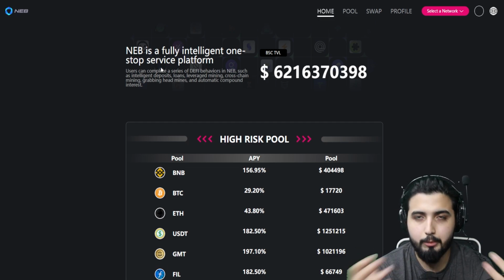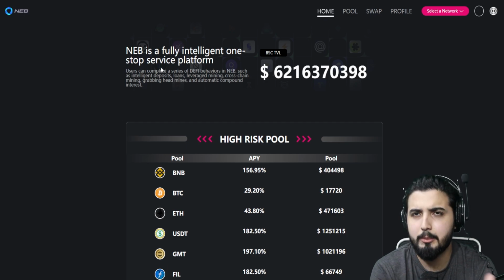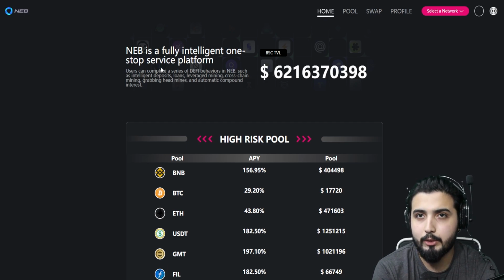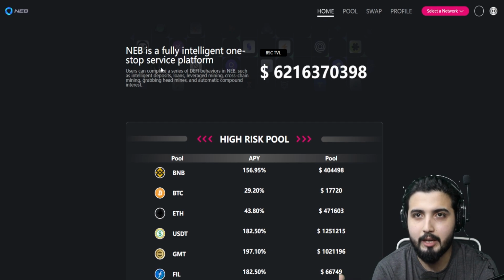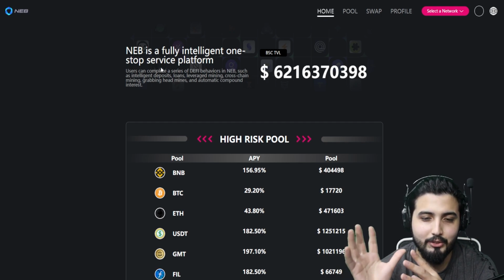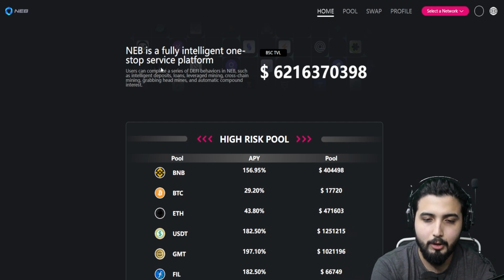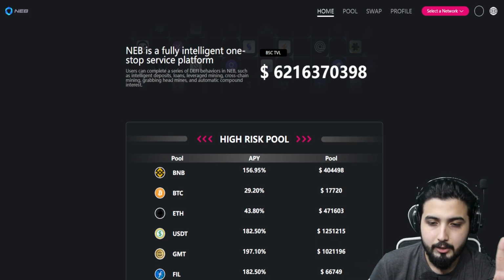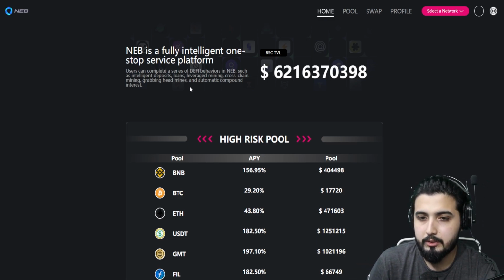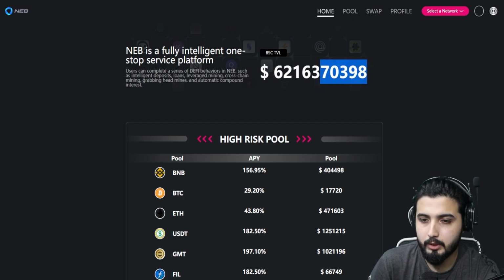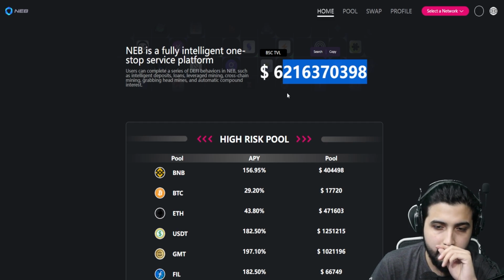So the automatic compounding really makes your life easier when you are in this one, because you probably have a life of your own, and you're not just going through the crypto almost every single hour. So these are generally the things that we have, and this is the total value locked in this one, which you can see is, well, the numbers are just insane right now.